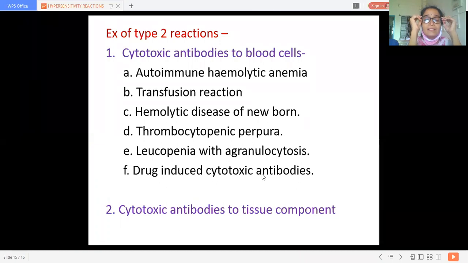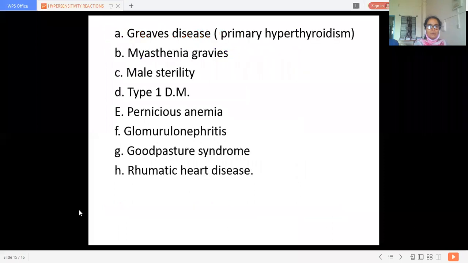Haptens, what are haptens? These are nothing but the protein molecules which stimulate the formation of antibodies. Okay, so these particular drugs act as a hapten and cause destruction of the cells. Now, the next is cytotoxic antibodies against the tissue component.